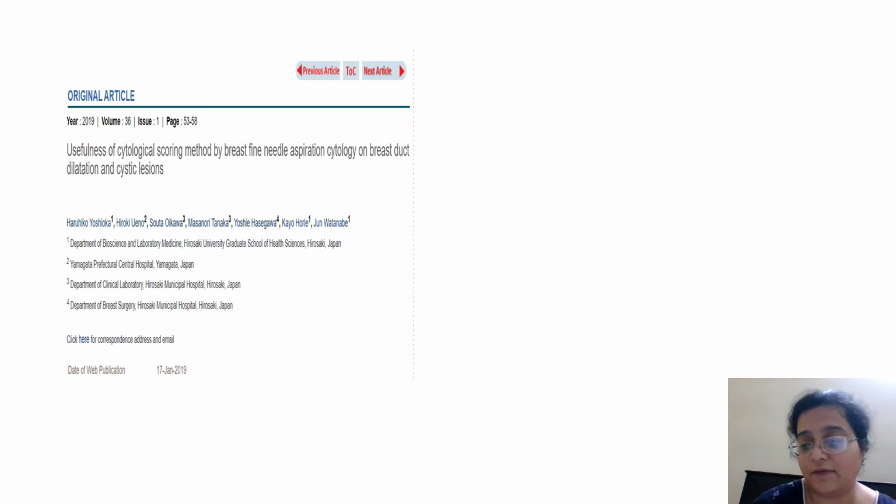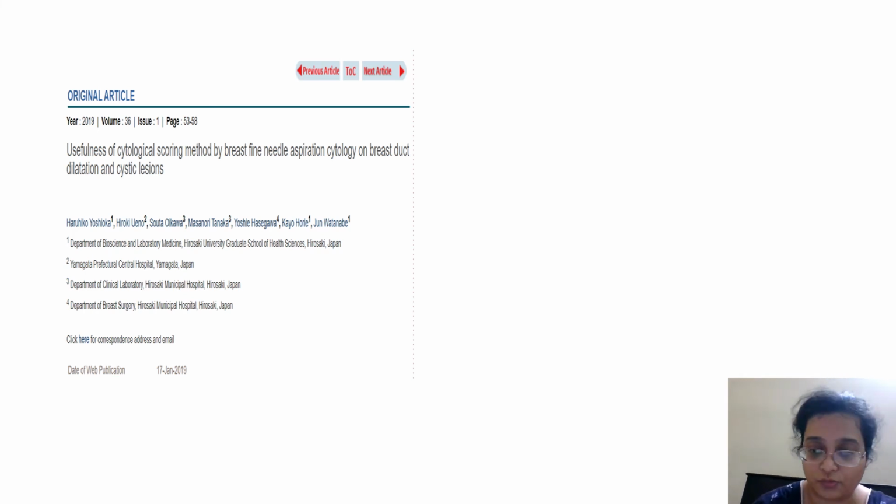Then comes the infective. I've told you TB, filaria, etc. very common in breast. And when you do the FNAC, you might get giant cells. Fungal lesion, very rare. But in very immunocompromised cases, you might get fungal, those capsulated organisms in the fungus. Sarcoid breast can occur very rarely. I've not seen a case till now. Again, you'll get granulomas. So benign lesions of breast are very limited, and the only thing that you should know is how to differentiate a benign from a malignant. Three things: one is the bipolar cells, one is the myoepithelial cells, third is the cell cluster.